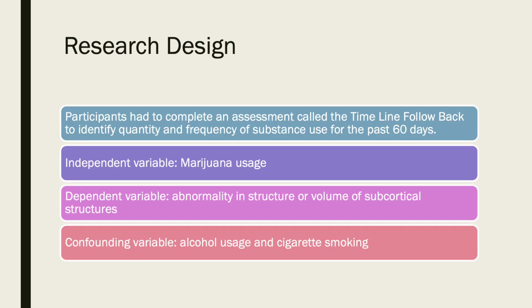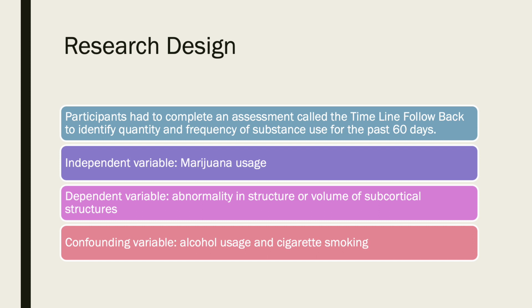The design for this study focused on the effects of marijuana usage on the brain and looked at brain scans that depicted white and gray matter volumes and structural differences. To identify substance usage, participants had to complete an assessment called the Timeline Followback to identify quantity and frequency of substance use for the past 60 days.